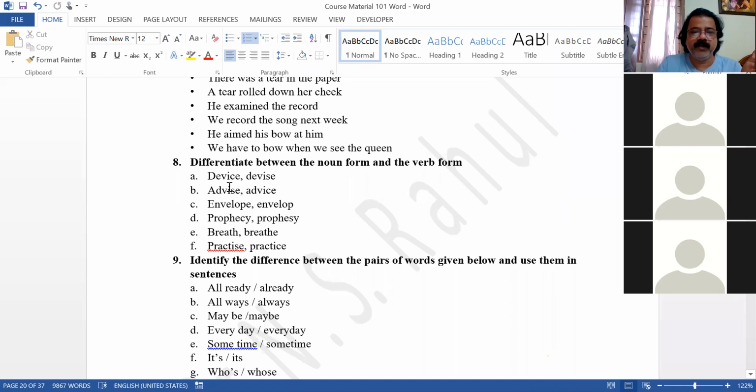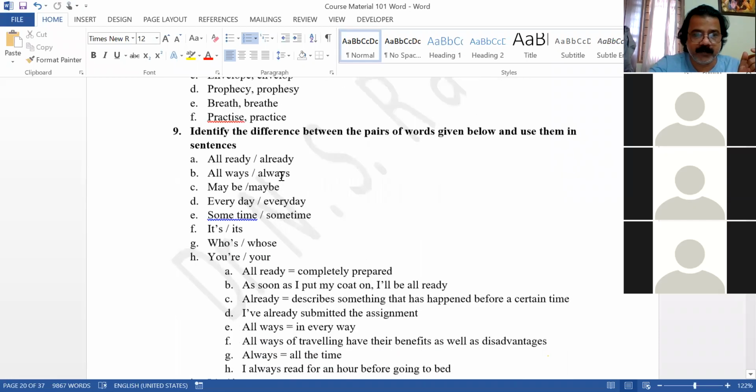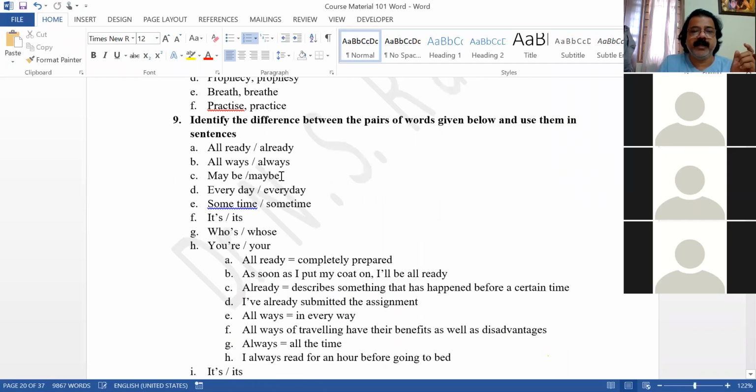You go through the meanings of these words. Devise. We have already told you. I have already given. Please revise that notebook also, 101 notebook also. If you have any doubt, you can ask me until 4th. Even Sunday, you can ask me if you have any doubt, okay?